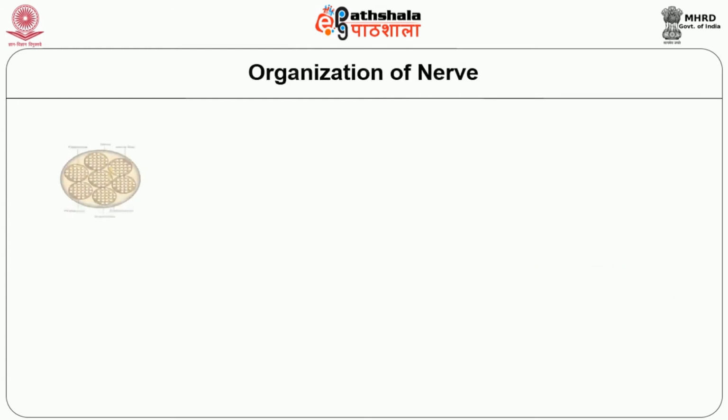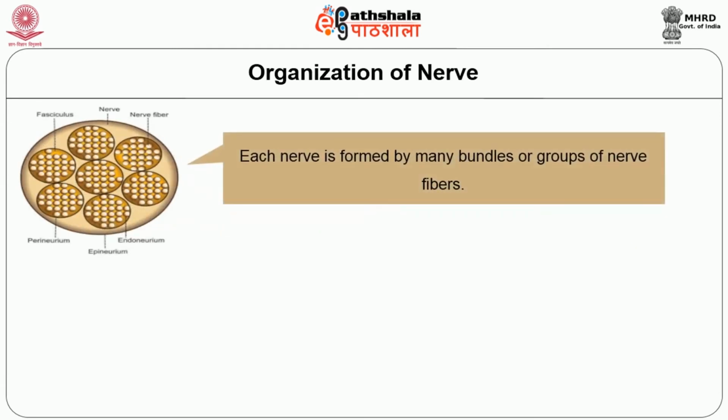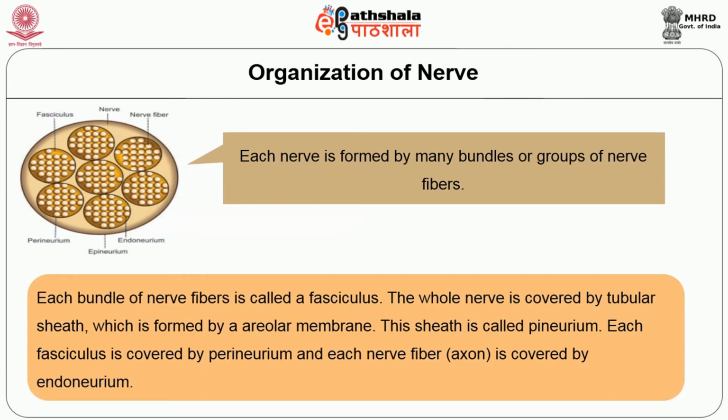Now we are moving on to the organization of a nerve. Each nerve is formed by many bundles or groups of nerve fibers, which is clearly illustrated in the figure. Each bundle of nerve fibers is called a fasciculus. The whole nerve is covered by a tubular sheath which is formed by areolar membrane. This sheath is called epineurium. Each fasciculus is covered by perineurium and each nerve fiber is covered by endoneurium.